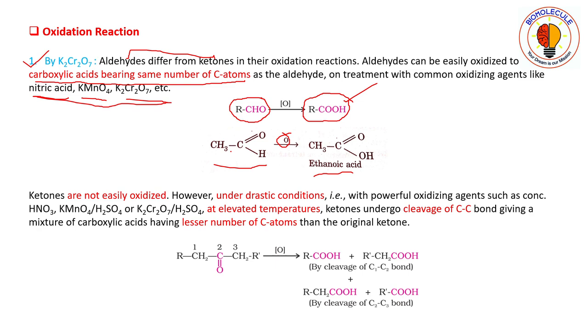If we count the carbon atoms in ethanal, the total number is 2, and ethanoic acid bears the same number of carbon atoms as its corresponding aldehyde, that is ethanal.